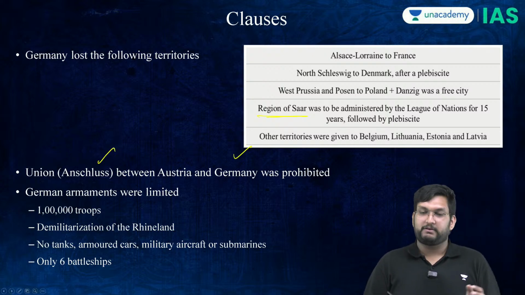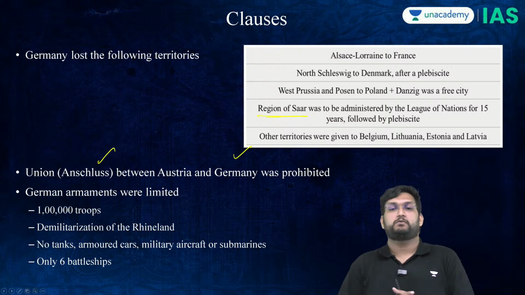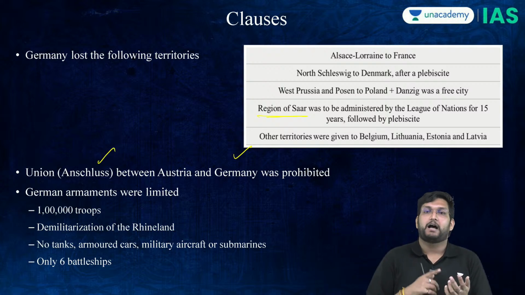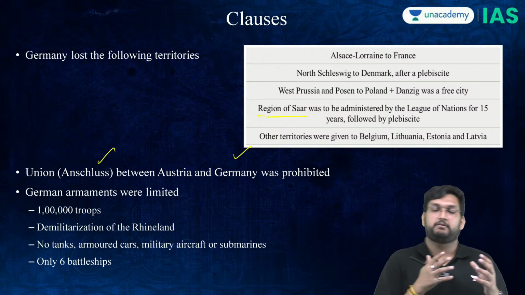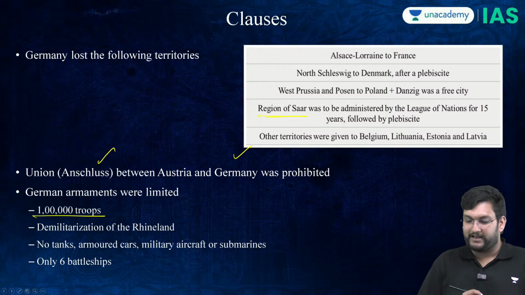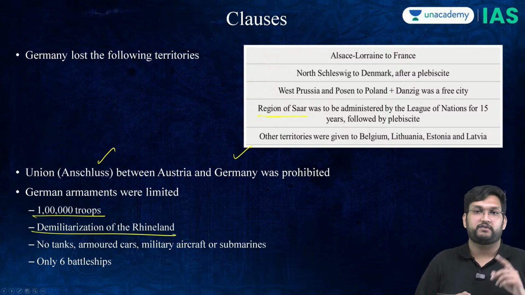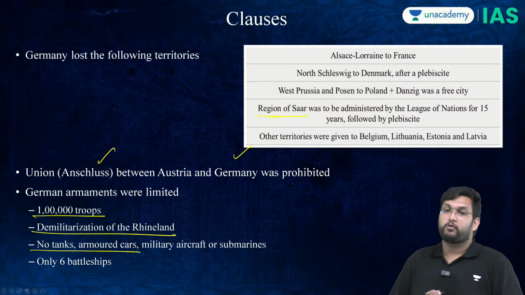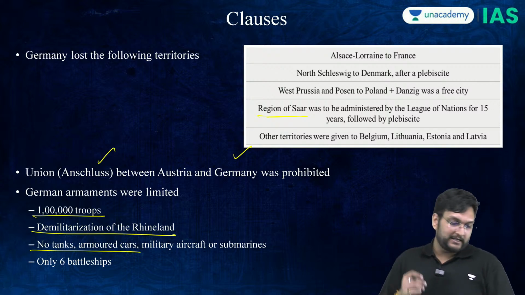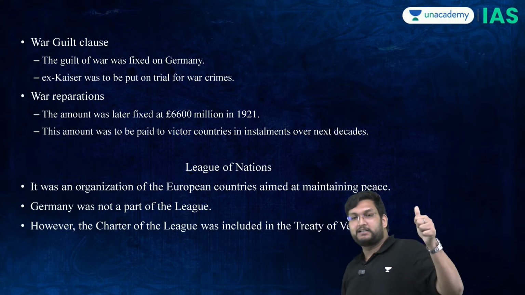A union of Germany and Austria was never allowed. Anschluss was not allowed. German armament, which is navy and military, was limited. Only 1 lakh troops, plus demilitarization of the Rhineland. No tanks and only 6 battleships. But the real problem was this, the war guilt clause.